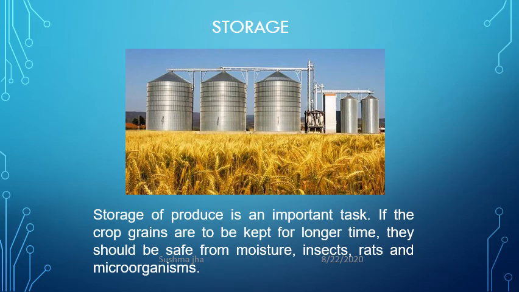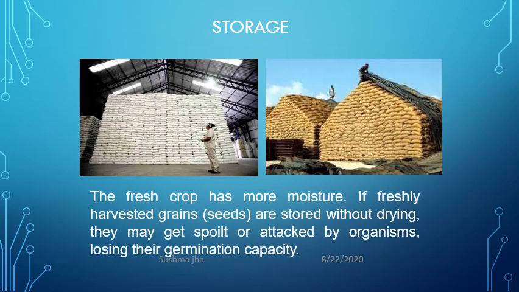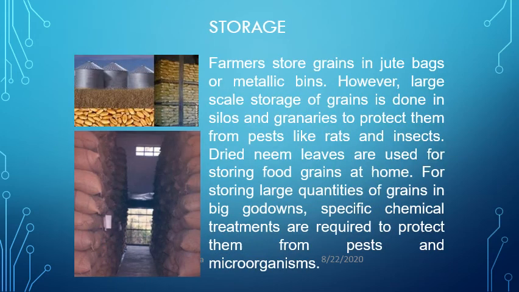Now, the next process is storage. Storage means that after harvesting or taking out the mature plants and seeds, the important task is the storage of the crop. Crop grains are kept for a longer time, so they have to be kept safe from moisture, insects, rats and microorganisms. Fresh crops have more moisture, so if freshly harvested grains or seeds are stored without drying, they contain more water, they may get spoiled or attacked by organisms, and they also lose their germination capacity.